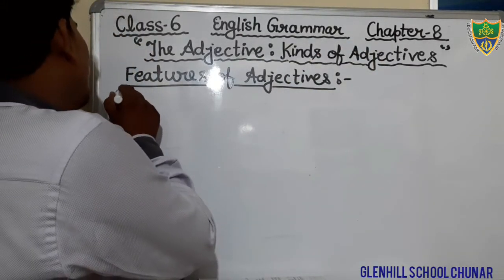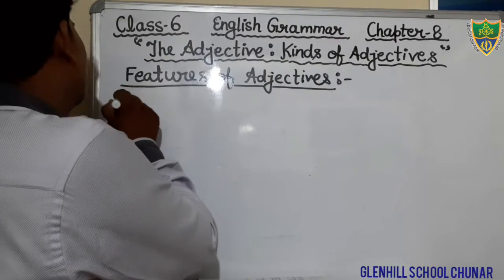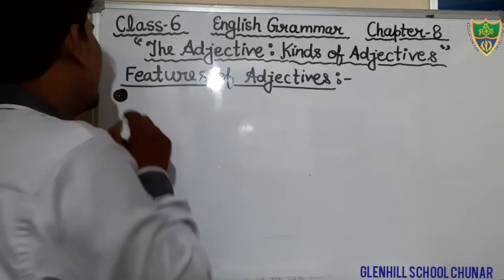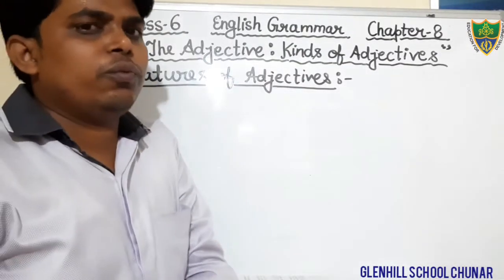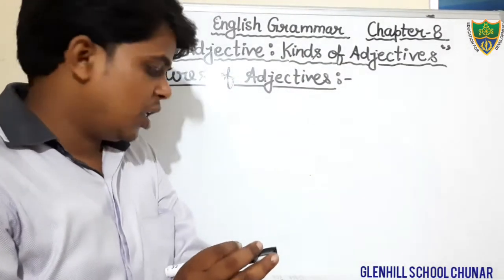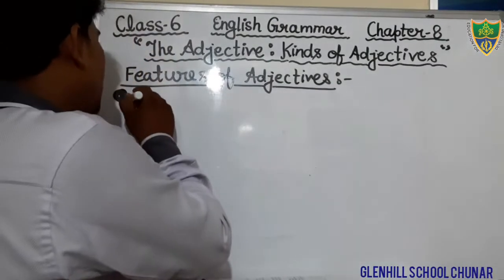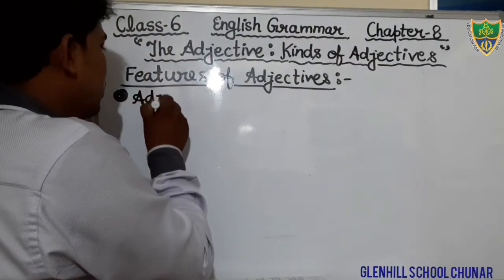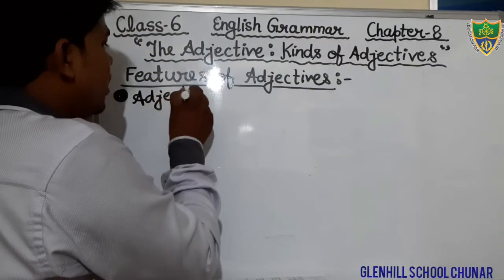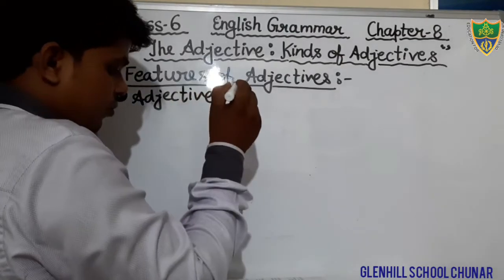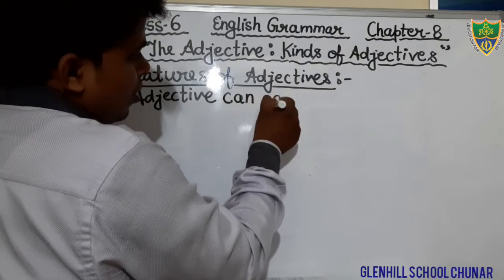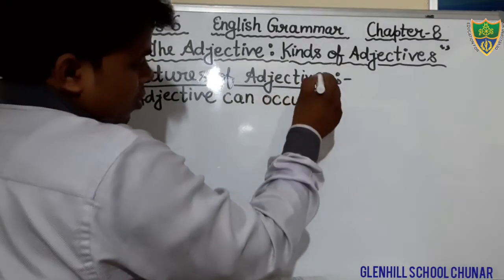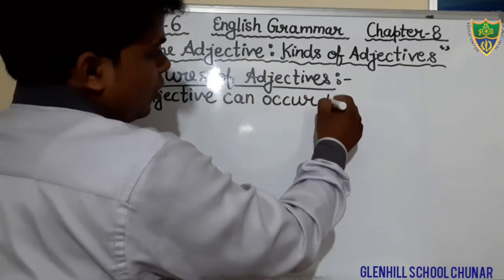Yes students, the first feature is that we use the adjective just before the noun. Just write down: adjective can occur before nouns.